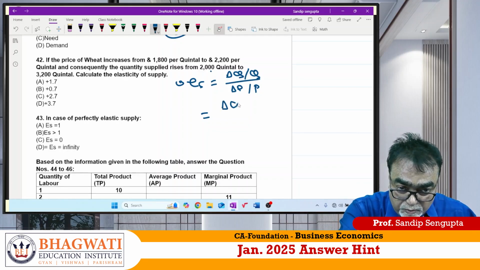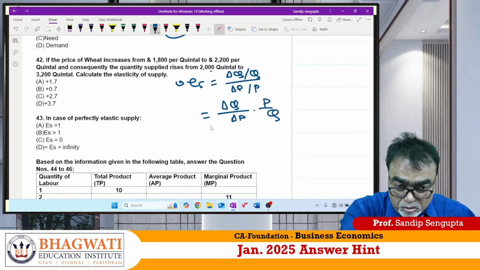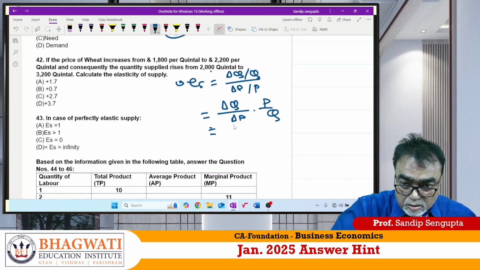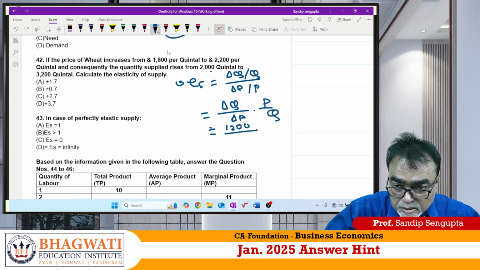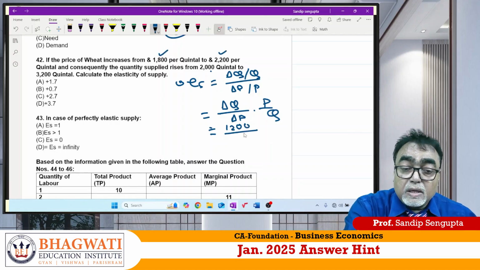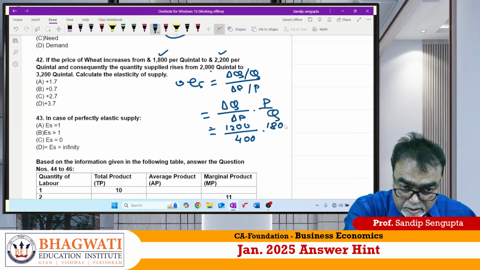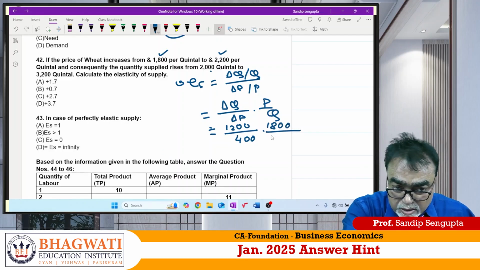So if I write down the formula, del Q by del P into P by Q. So del Q is how much? 1200. Del P is how much? 1800 to 2200, matlab 400. Original price is how much? 1800. Original quantity how much? 2000. So beta, if you calculate this